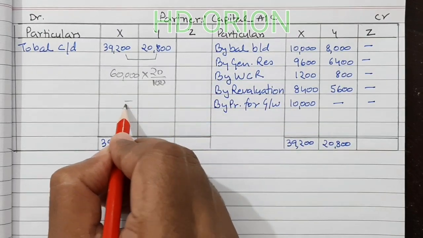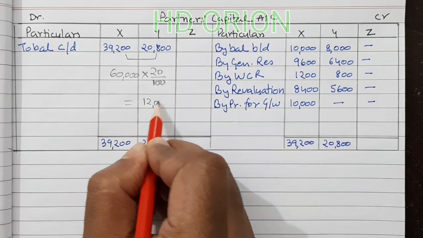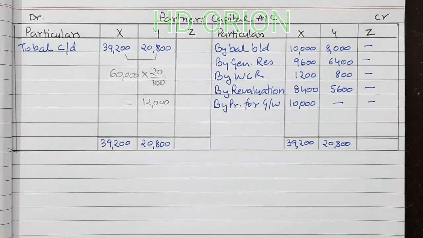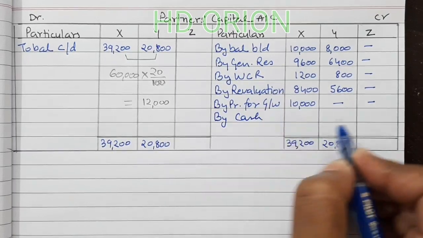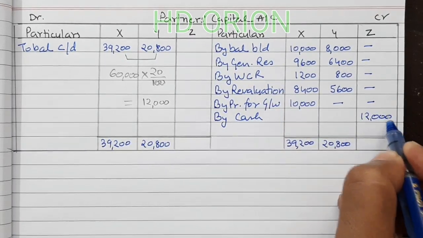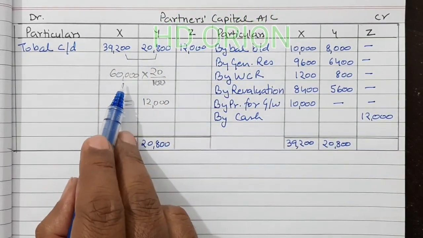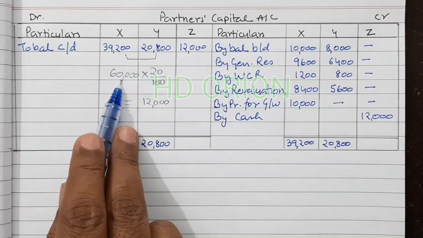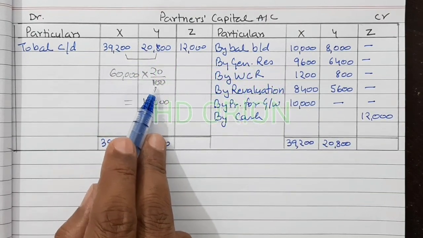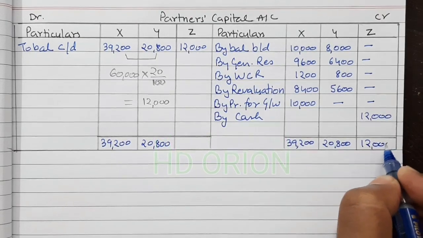So Z will bring how much? Z will bring 60,000's 20%, that is 12,000. So this is what the capital of Z is. So by cash 12,000, 20% of the combined capital of X and Y. Adding both the amounts we get 60,000. 60,000's 20% is 12,000. So grand total is 12,000.